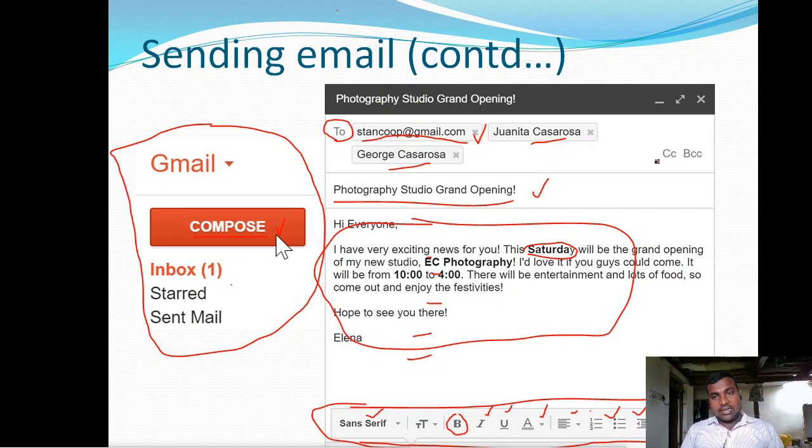And here you need to look at this CC BCC. CC stands for carbon copy and BCC stands for blind carbon copy. Generally we are using CC if you want to send the same message to some another person. In the industries, the companies are maintaining a separate copy of messages. So for that purpose, they are maintaining this CC and BCC.